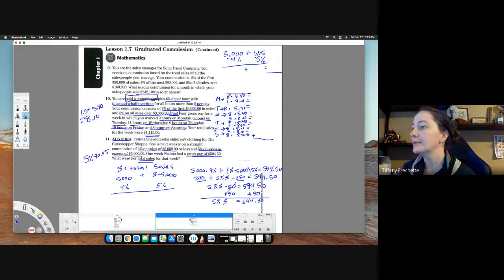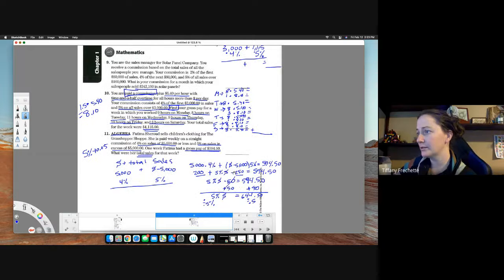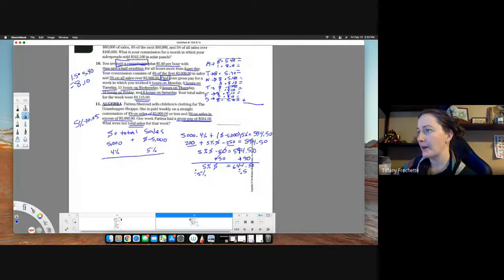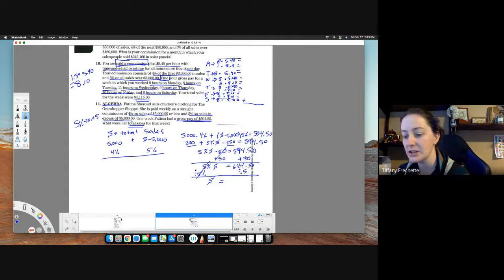So the very last step here, we just have to divide by 5% to get S all by itself. Divide by 5%. And I need to move up a little bit here. All right. And I like to draw my lines, just kind of showing my stages here a little bit. So 5% divided by 5% cancels. We get S equals, well, we just simply have to do that last calculation there, and that'll tell us.